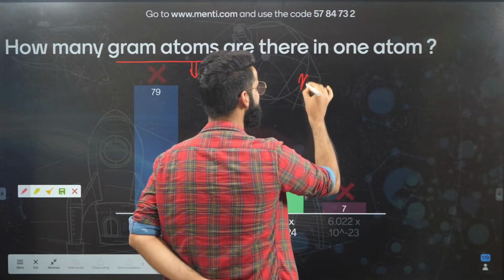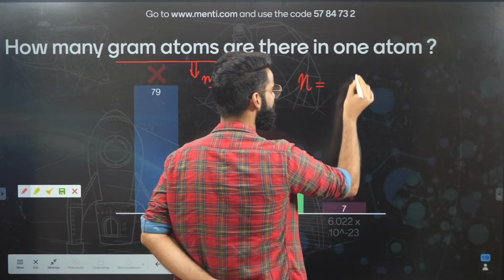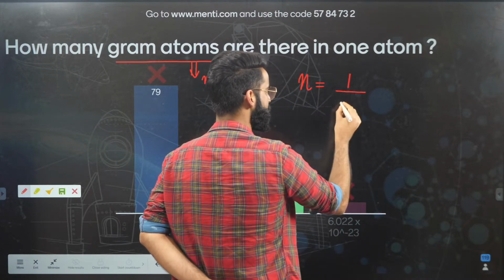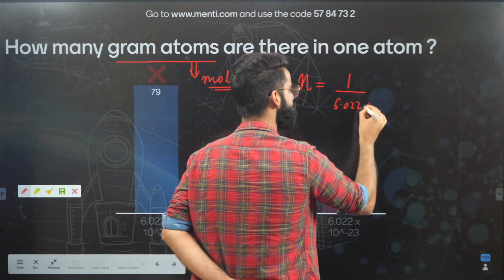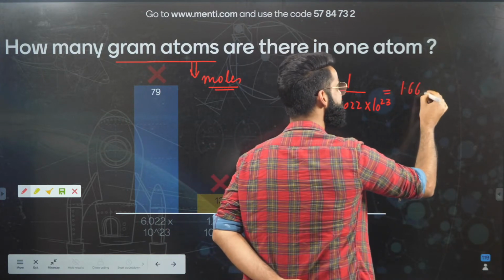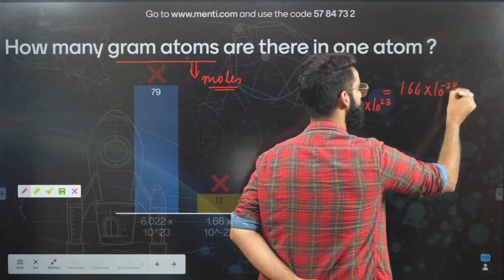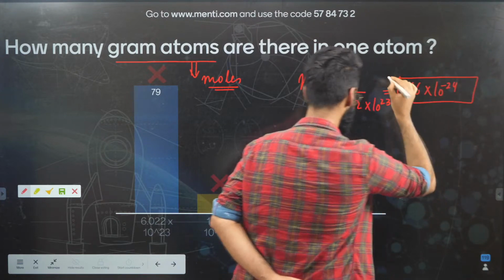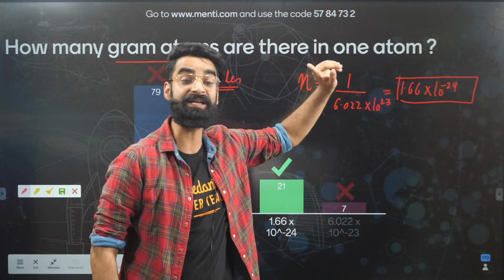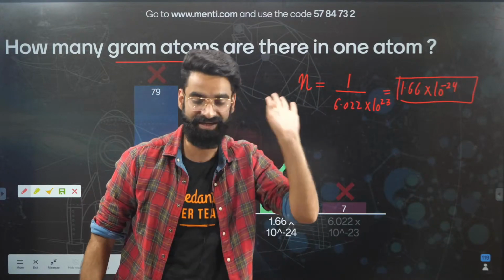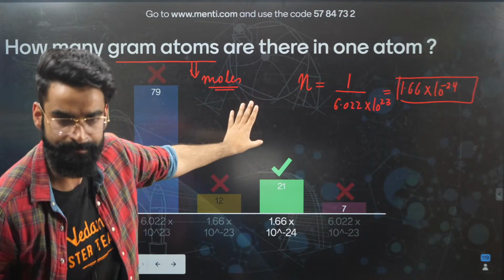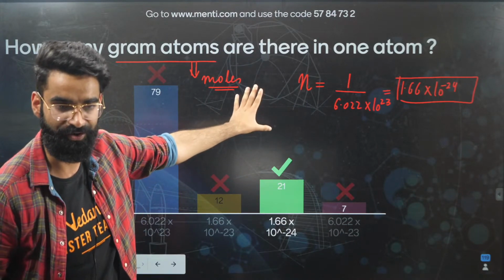So I'll simply write number of moles of an element is equal to number of atoms of an element, that's 1, divided by Avogadro's number, which is 6.022 into 10 to the power 23. When you solve this, you get the value as 1.66 into 10 raised power minus 24. Correct? This is going to be your answer. So there are basically 1.66 into 10 raised power minus 24 moles present in one atom of an element. I'm sure you're going to remember this from now onwards.